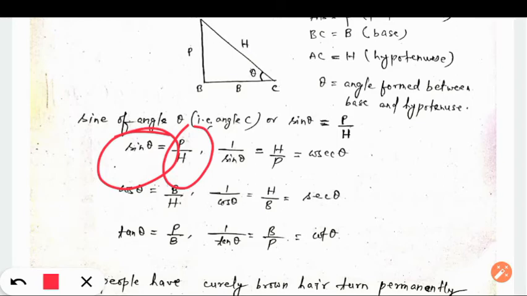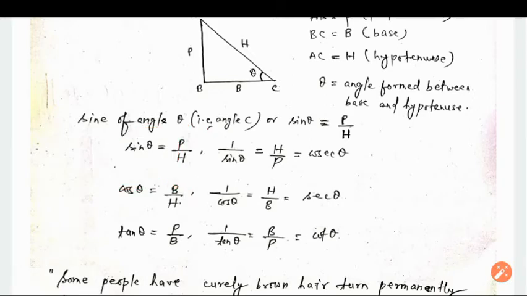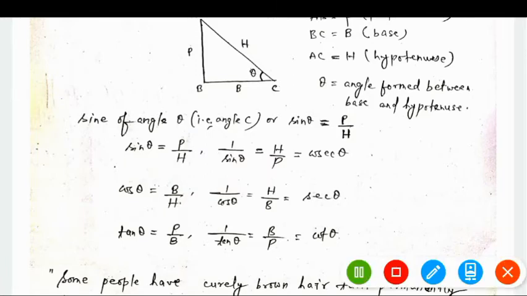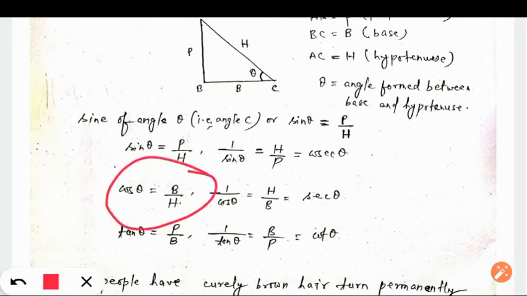When the length of hypotenuse and perpendicular become the same, it is possible that sine theta will become 1. But sine theta can never be greater than 1. The value of sine of any angle can never be greater than 1, because in the denominator we have hypotenuse. So the value of this fraction is always less than 1, because the denominator is greater than the numerator. Similarly, the value of cos can never be greater than 1. Why? Because this fraction b by h is always less than 1, since hypotenuse is greater than base.